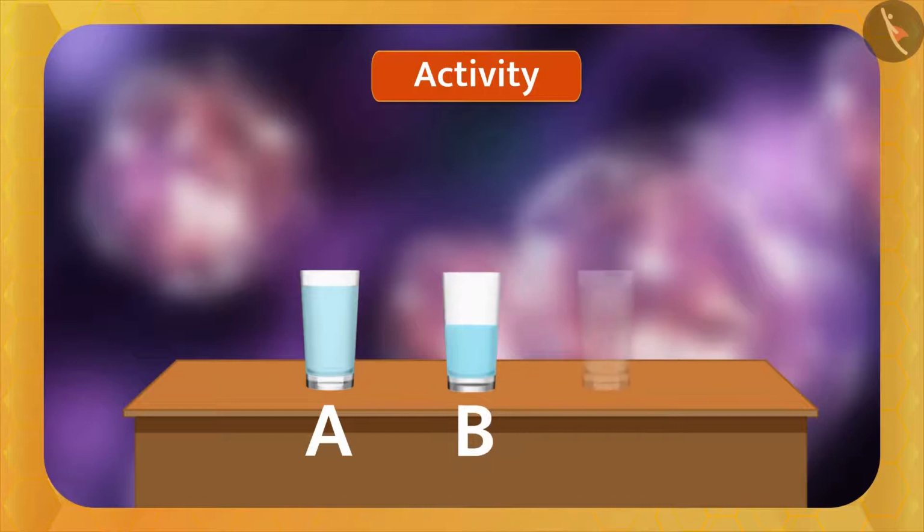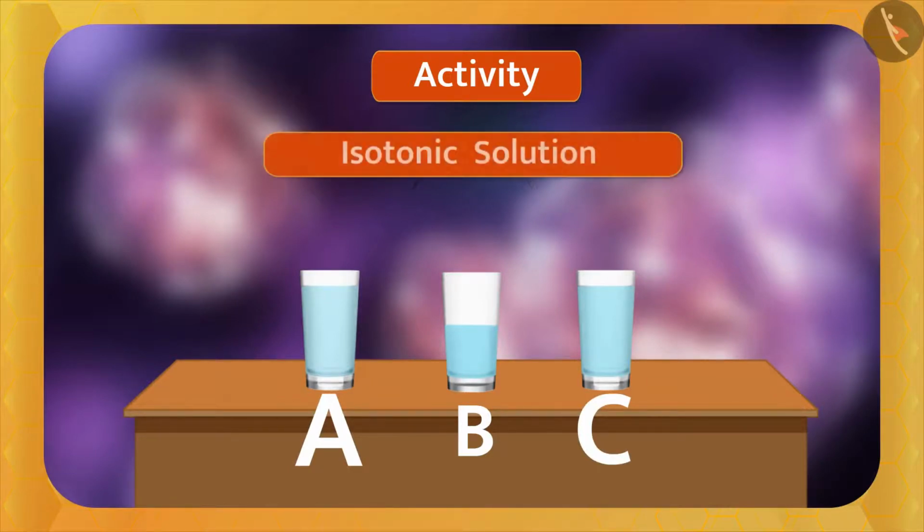Now, take another glass C, add the same amount of water and sugar or salt as you have taken in glass A. Now, if both glasses A and C are compared here, then the concentration of water in both will be the same. So, both solutions will be called isotonic solutions to each other.